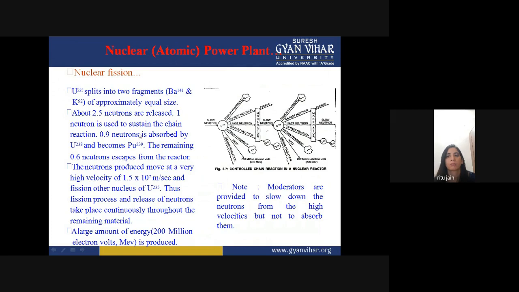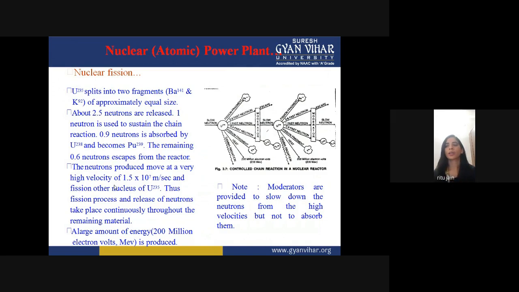The neutrons produced move at a very high velocity, which is 1.5 into 10 to the power 7 meters per second, and fission other nuclei of uranium 235. So the fission process and release of neutrons takes place continuously throughout the remaining material. A large amount of energy, 200 million electron volt, is produced, which is a very large amount of energy, very difficult to handle.